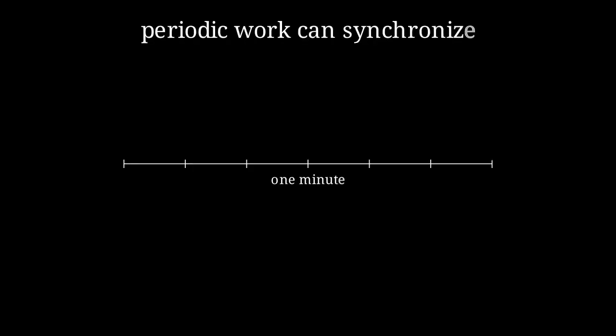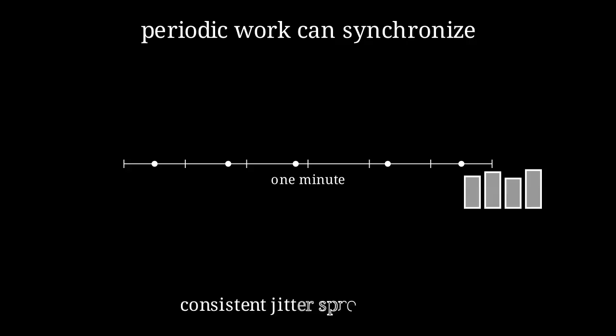The post makes one broader point that is easy to miss. Jitter is not just for retries. Periodic jobs can create the same problem. If every host runs cleanup once a minute, or every daily job starts right after midnight, the downstream service sees a spike. By adding consistent jitter, the same amount of work gets spread out. Amazon says this can let services handle the workload with less capacity because the peak is lower.